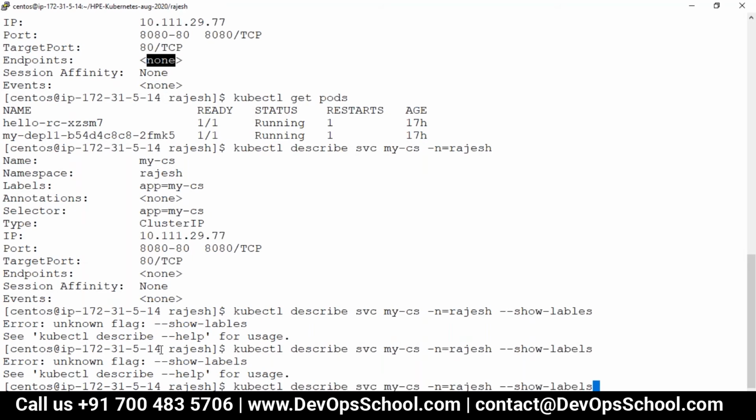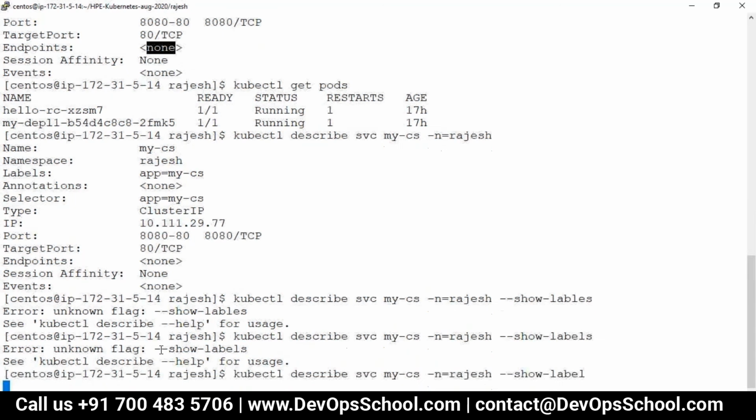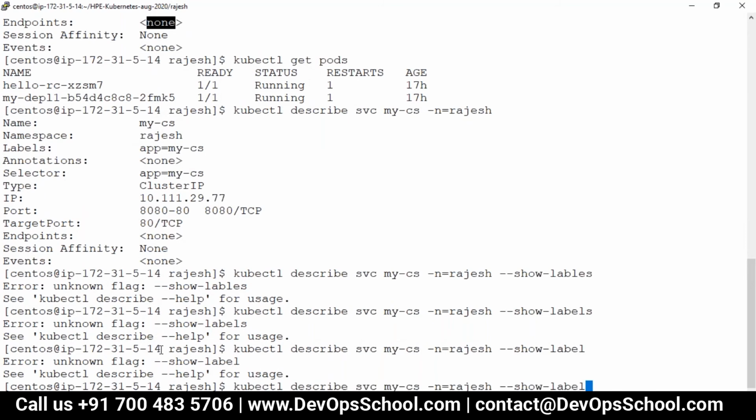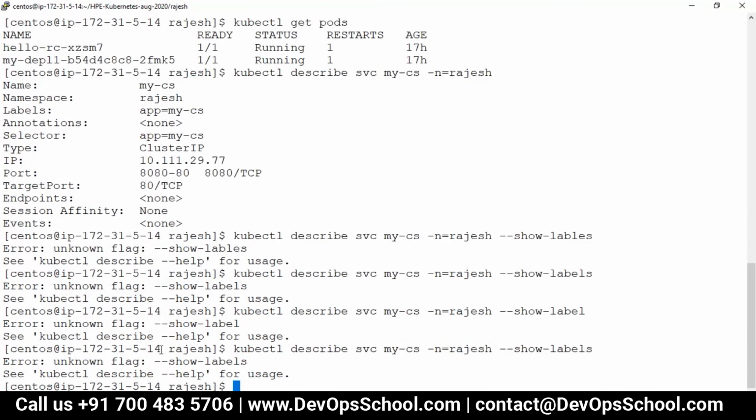No. --show-labels is a command actually. You no need to give -o before show-labels. Oh no, it's not required. Actually, this is the problem here. Describe. It should be get.